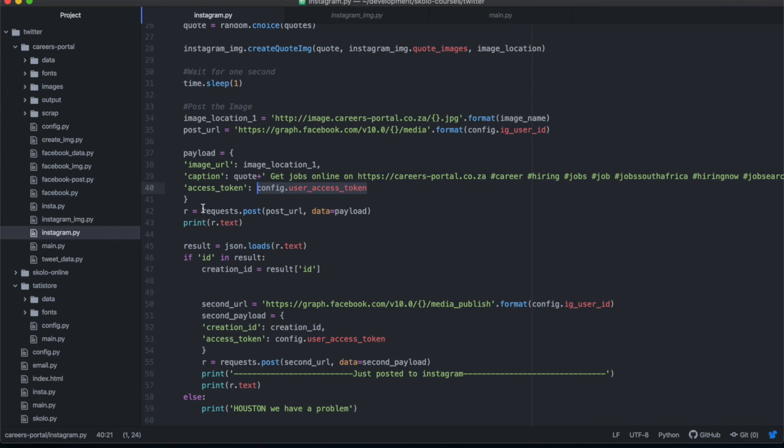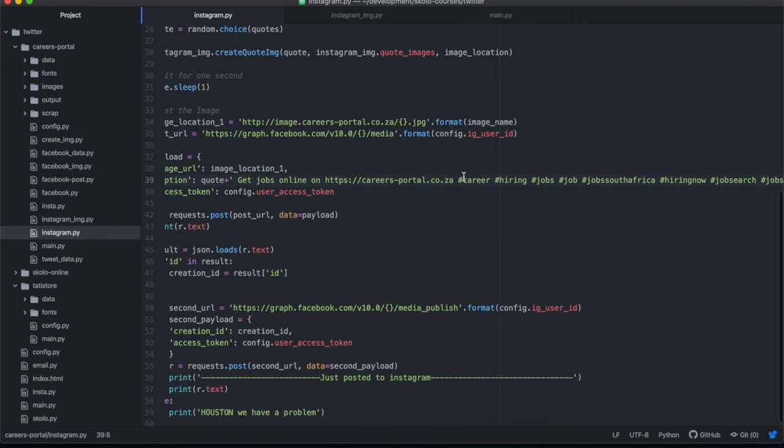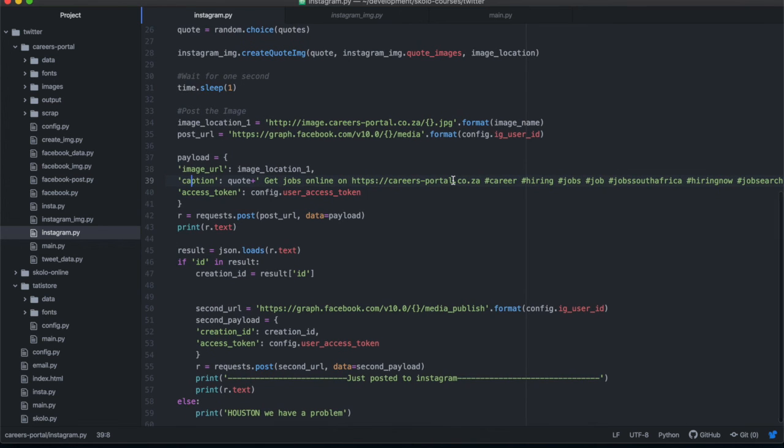Once you've done that, you're going to do your post. You're going to post to that URL, and this is your payload. Keep in mind, again, the payload that we're sending is the URL, the caption, and the access token. The caption in Instagram, you can have it as long as you like. I think in the documentation it says 2,000 characters, but you can double check that. But you have a little bit more leeway than on Twitter, where you only have 160 characters. I think you can go up to 2,000 characters.